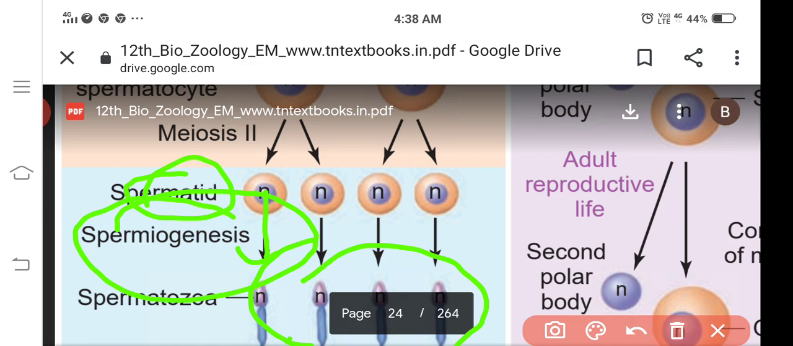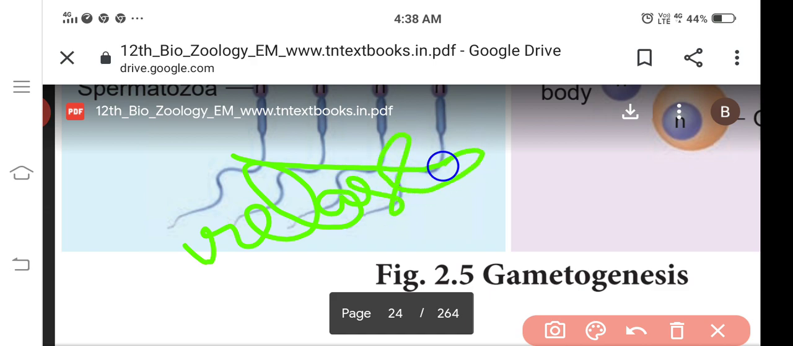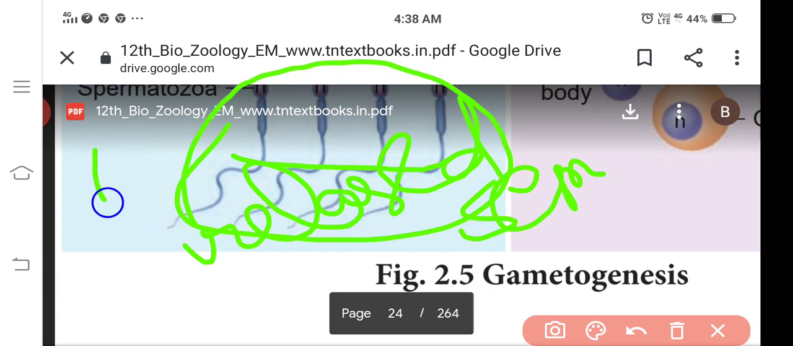The spermatids are transferred into mature spermatozoa, that means sperms, by the process called spermiogenesis. Next, finally, they are released into the seminiferous tubules, and that is called spermiation. The whole process is done in 64 days.